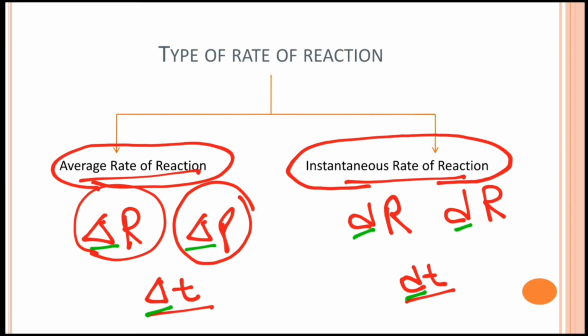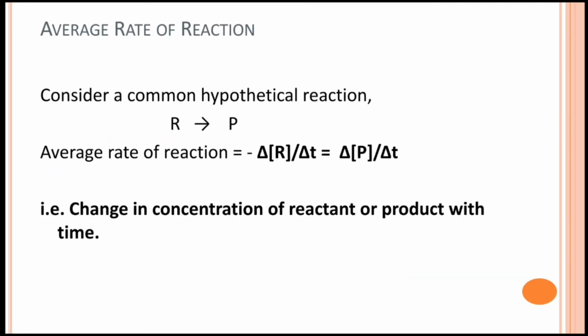Okay, so let's discuss both of these rates, average and instantaneous rate of reaction. So what is average rate of reaction? Suppose this is a chemical reaction in which reactant gives product. So what will be the average rate of reaction? It will be the change in concentration of reactant divided by time, or the change in concentration of product divided